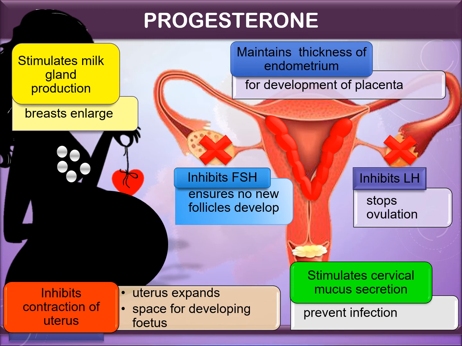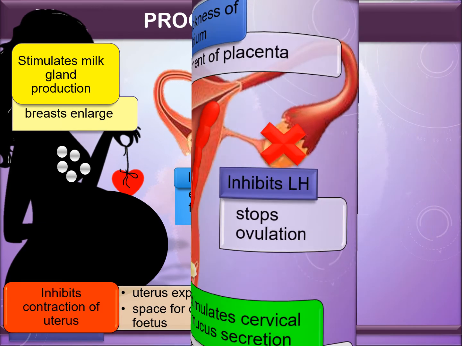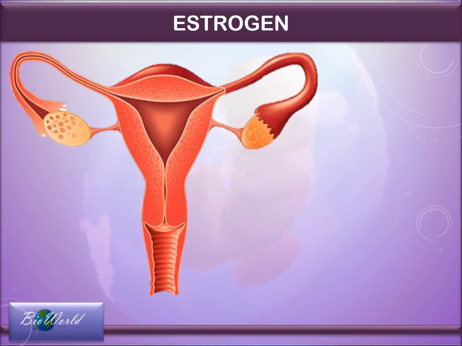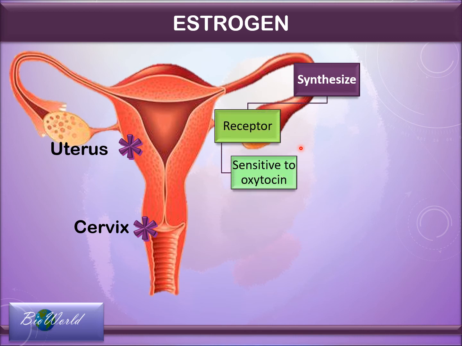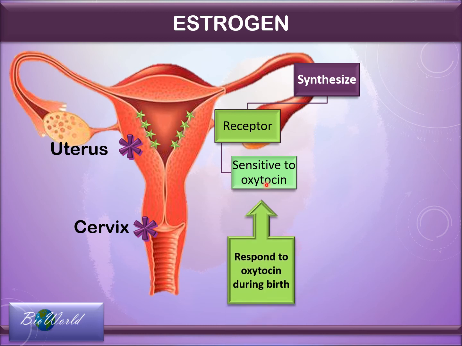Let's move on to the function of estrogen next. Estrogen's role is significant at the uterus and at the cervix. Estrogen will synthesize three products. Firstly, a receptor that is sensitive to the hormone oxytocin. This hormone is not present until the female wants to give birth, because the hormone oxytocin is the hormone that stimulates muscle contraction during birth.